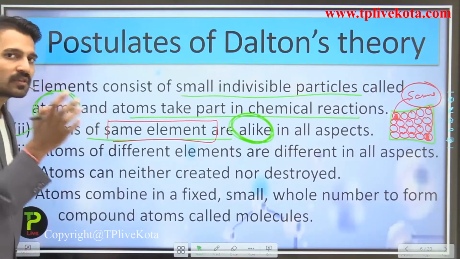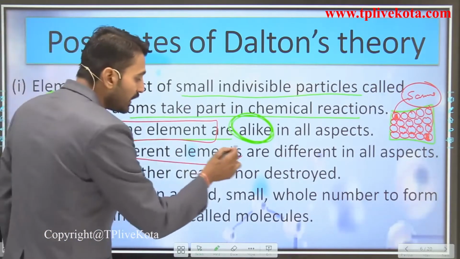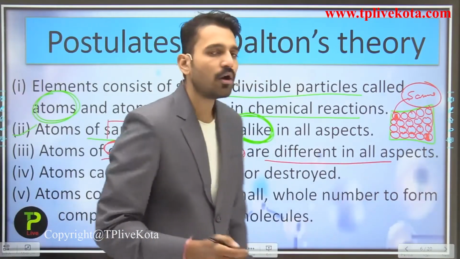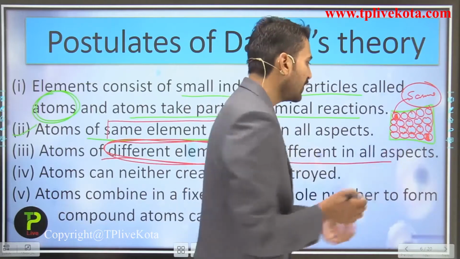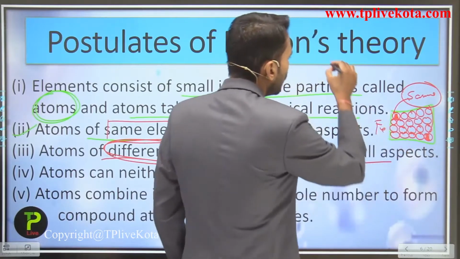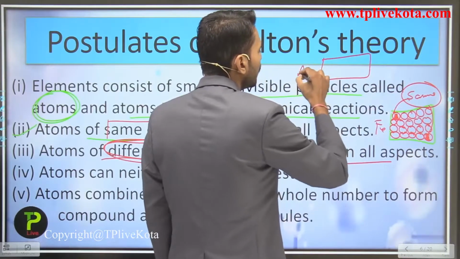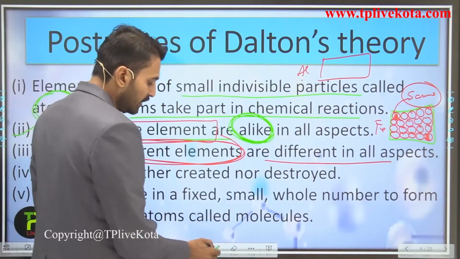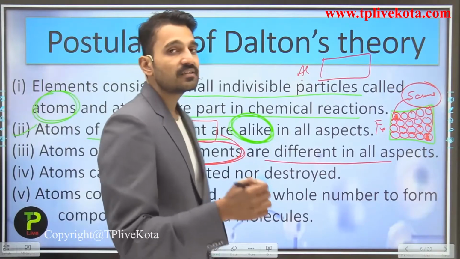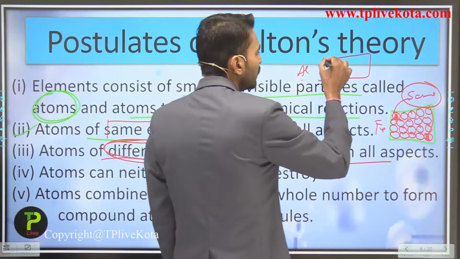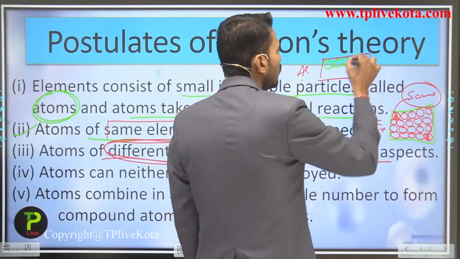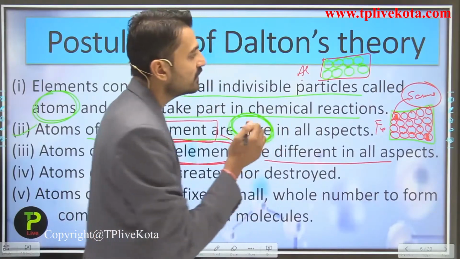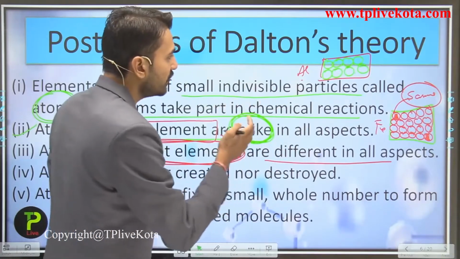Now moving to the third postulate, that is atoms of the different elements. Students, see this, the atoms of the different elements are different in all respect. Just for an example, if I have taken here the iron sheet, if I talk about the aluminium sheet, so here I have taken what? The aluminium sheet. So the aluminium sheet contains what? It contains various kinds of atoms. So here it contains the aluminium atoms. So students, these are what? These are the aluminium atoms which are present in the aluminium sheets.